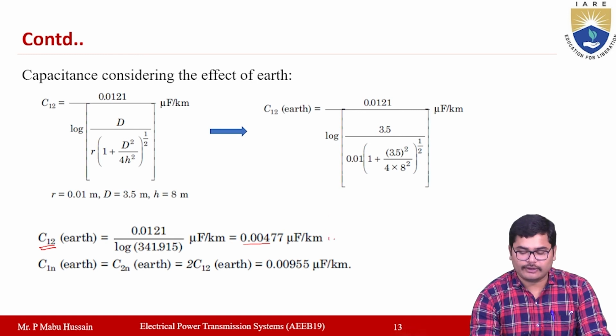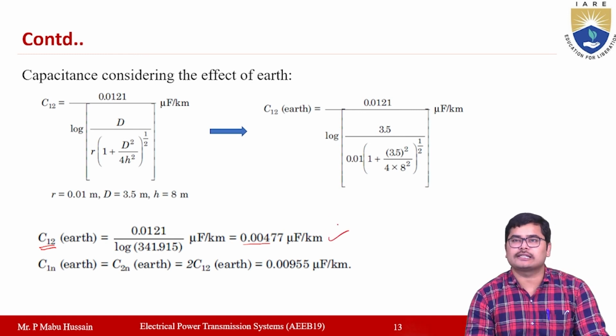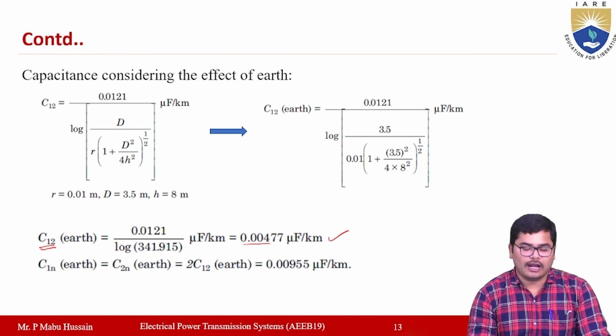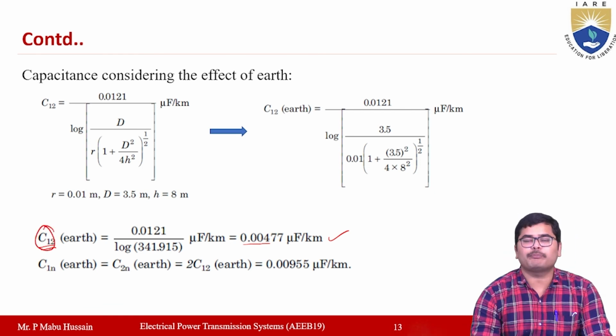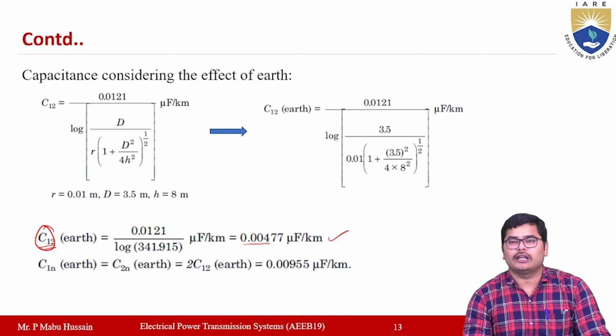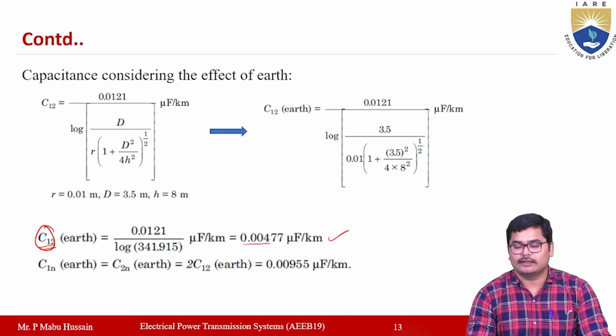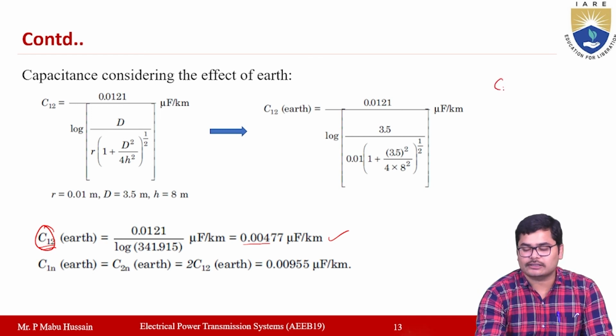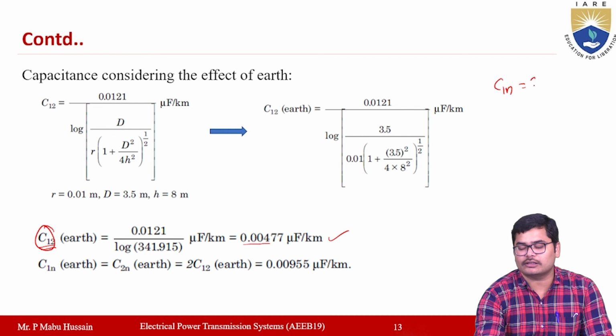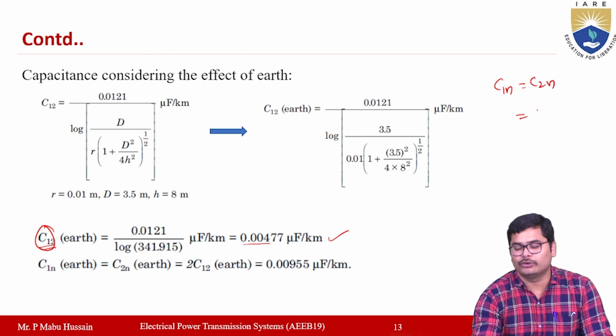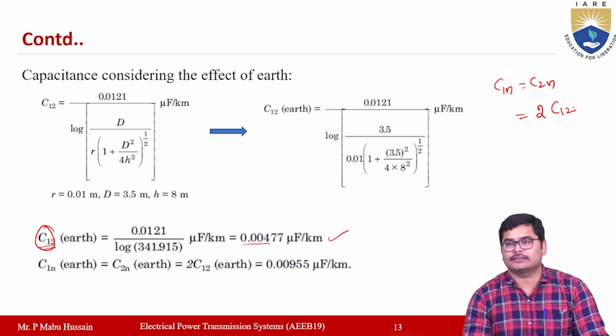Okay, so this is the value of capacitance when you consider the effect of earth, and this value is not the per phase capacitance, it is the line to line capacitance. So you have to convert this line to line capacitance into per phase capacitance. Right, the value of per phase capacitance, which is C1n or C2n, will be equal to 2 times the capacitance between the lines, which is 2 times C12.